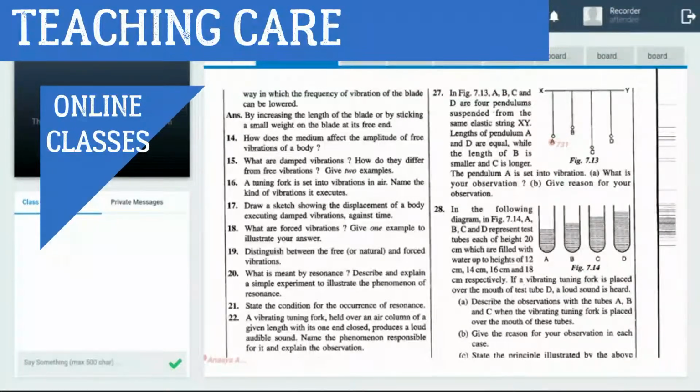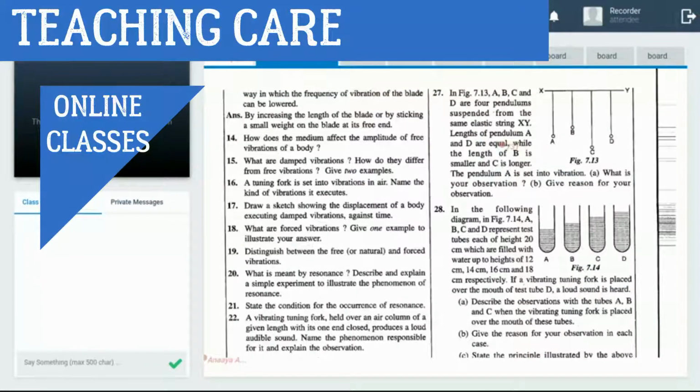D will also vibrate with the same frequency because of equal length, while B and C vibrate at other than their natural frequency. That is the reason for your observation: A and D are of equal length.